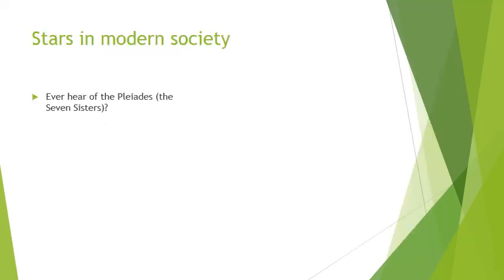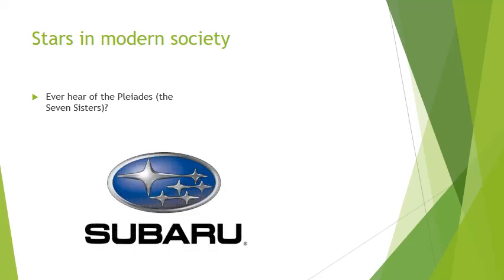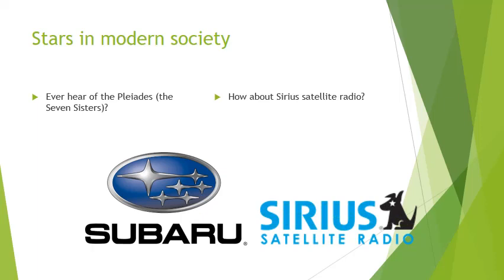Okay, so stars and constellations have kind of crept into modern pop culture in some cases. If you hear of the Pleiades, the Pleiades is actually a star cluster. It's part of Taurus the Bull, but it's a star cluster, sometimes called the Seven Sisters, but it's also known as Subaru. Different civilizations have noticed the Pleiades before, and the Greeks called it the Pleiades. The Japanese, an entirely different civilization, called it Subaru. So if you've ever looked at the Subaru logo, you'll notice that there are stars there because that is the star cluster we call the Pleiades here in the West.